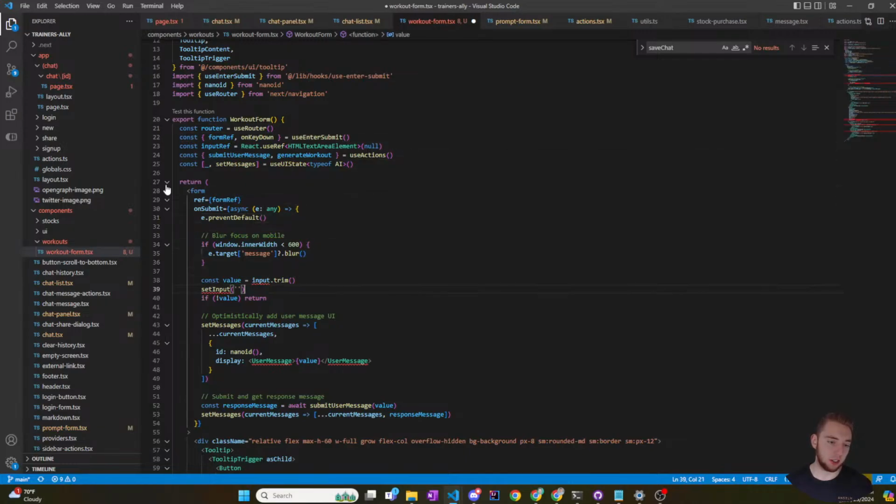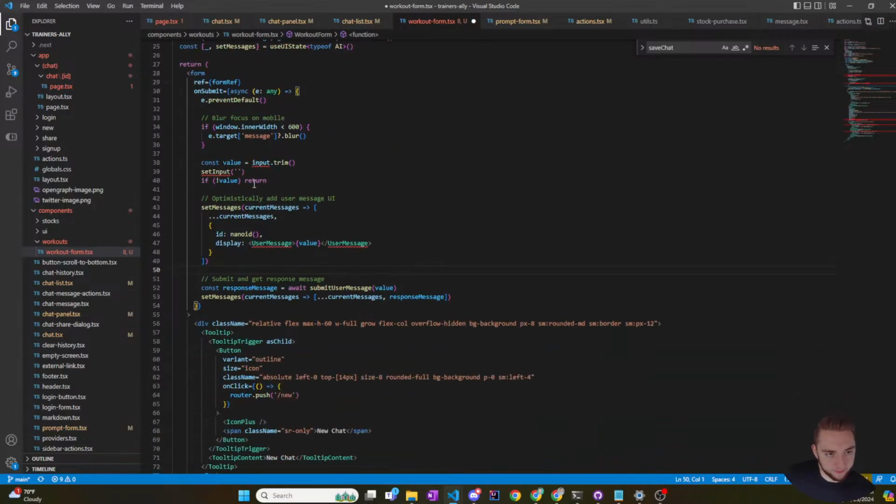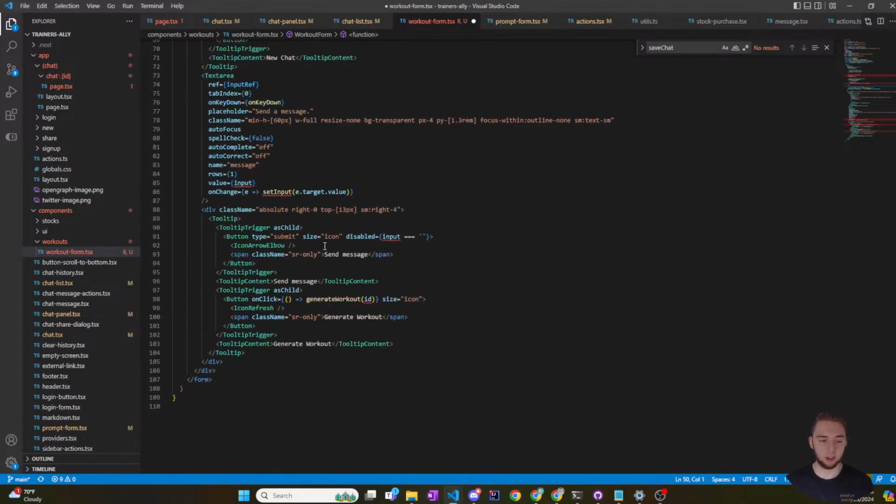So when the form is actually submitted, I don't need to do any of this because I'm going to call a custom function. Because when this form is submitted, I'm not actually going to be adding a user message because there's no free form text at that point. Like you fill out the input for the workout, it'll generate the workout, and then the very next message is going to be the AI again with the first day workout unrevised. So I really don't need that.